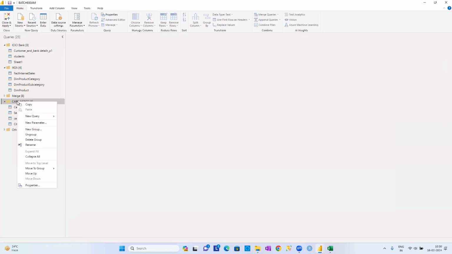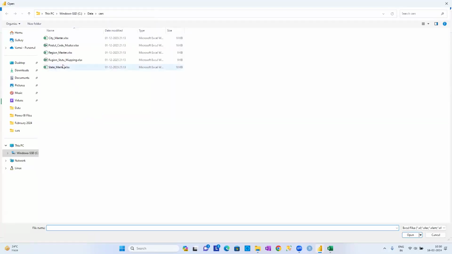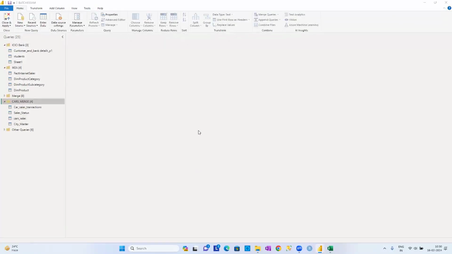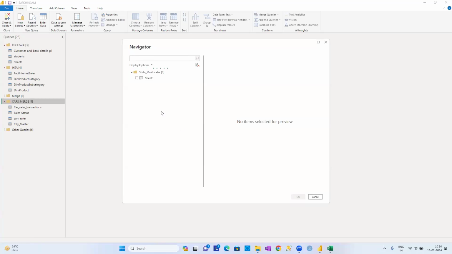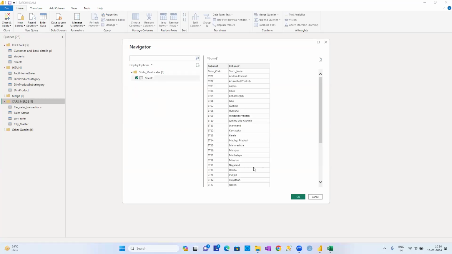What I'm going to do now is right click and import a new query, Excel workbook. It is the state master. I select it and open it. We have very few states. Cities are 29, and here I think we have 36 states. But we may not have sales in every state. Some states may be there, some may not be there, guys.